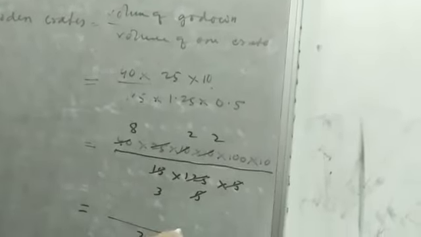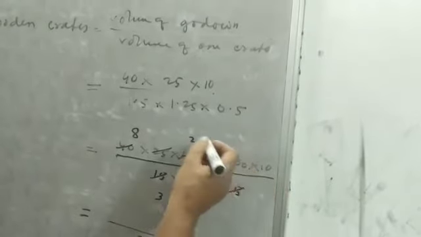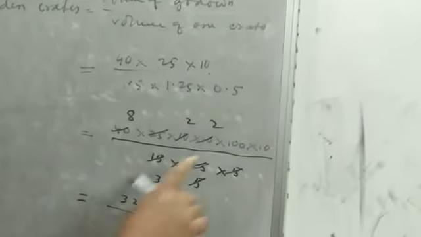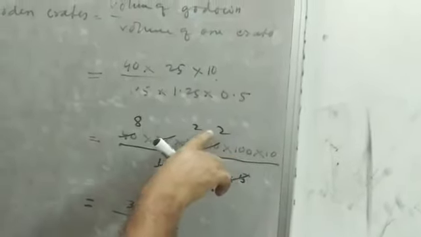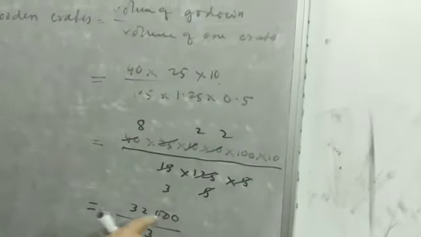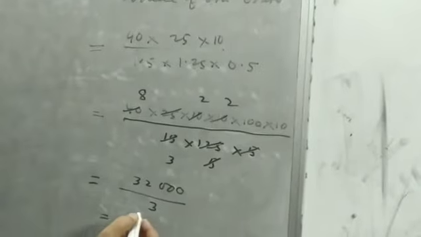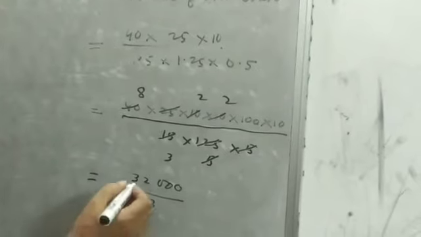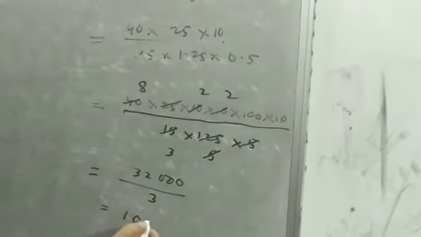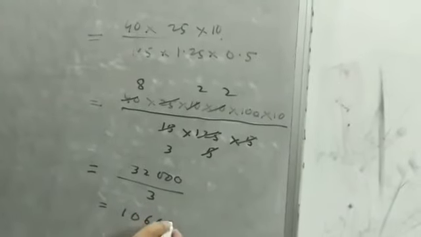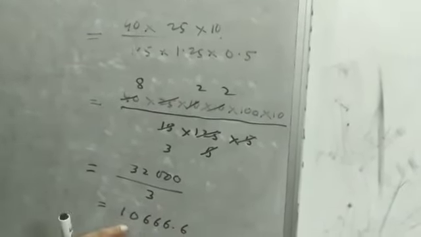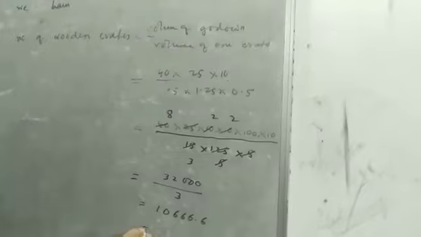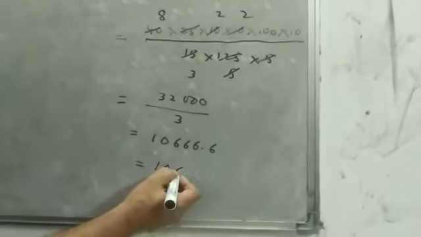Divide by 3. Then it is 4,000 into 8, 32,000 divided by 3. That gives 10666.6. Since the number of wooden crates cannot be a decimal, we can approximately write 10667.